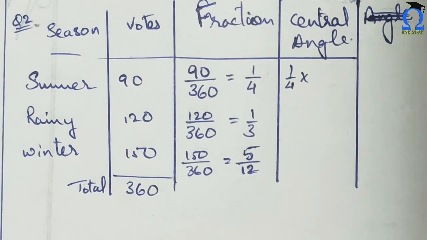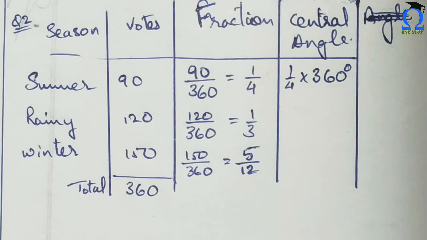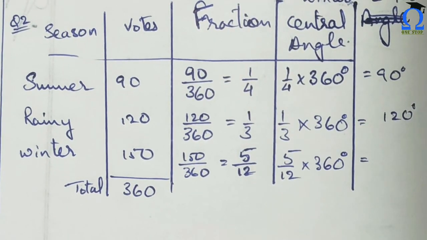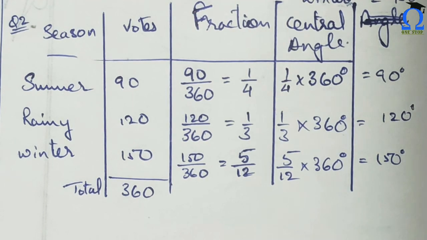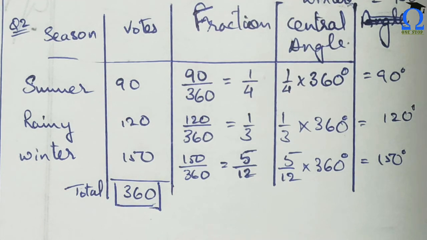And now these fractions will always be multiplied with the total angle. So the total angle of a circle is always 360, so we'll multiply with 360. So these are equal because the total is equal to 360. Okay, otherwise it is not mandatory that all will be equal.